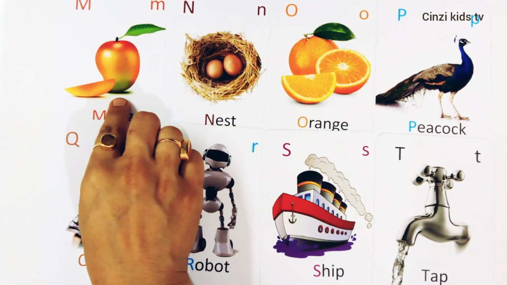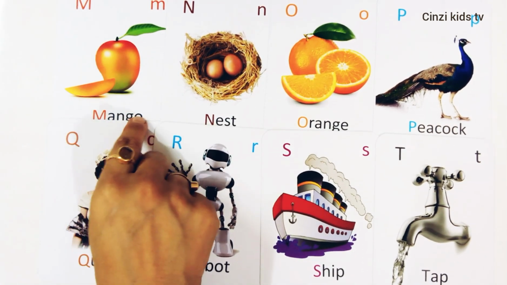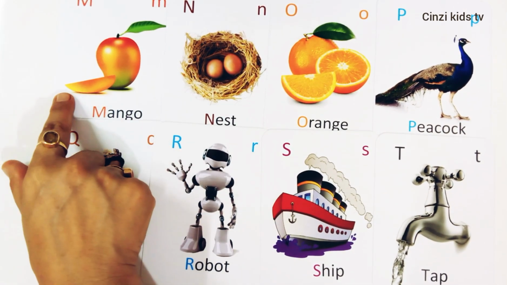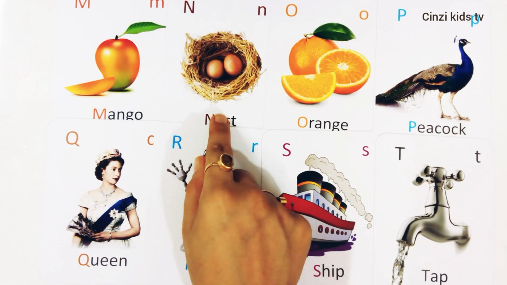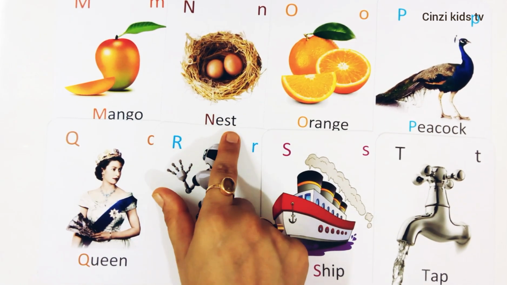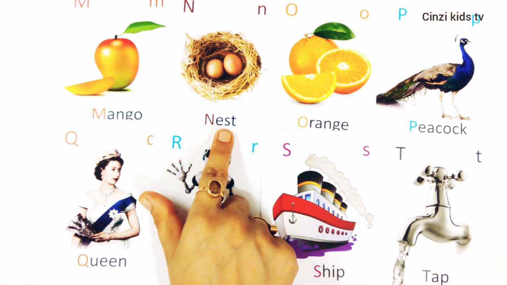M for mango, M-A-N-G-O, mango. N for nest, N-E-S-T, nest.